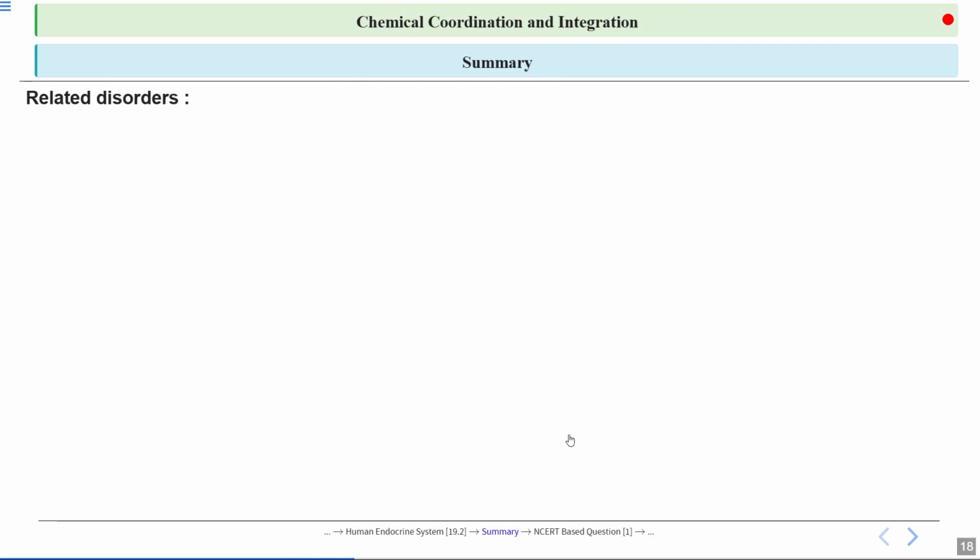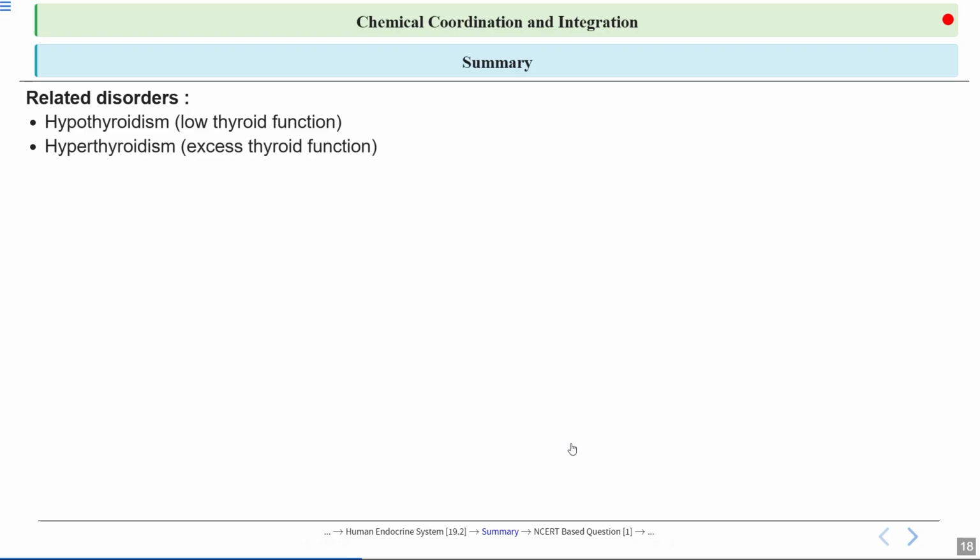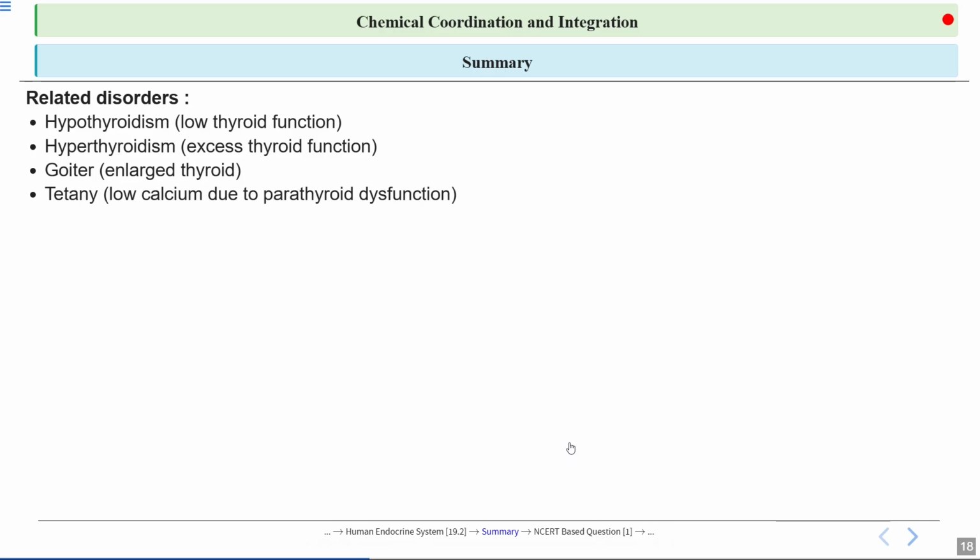Then we also talked about some related disorders as well. We talked about hypothyroidism, which is a condition of low thyroid function. Then we talked about hyperthyroidism, which is a condition of excess thyroid function. Then we talked about goiter, which is a condition of enlarged thyroid gland. Then we also talked about tetany, which is a condition of low calcium level due to parathyroid dysfunction.